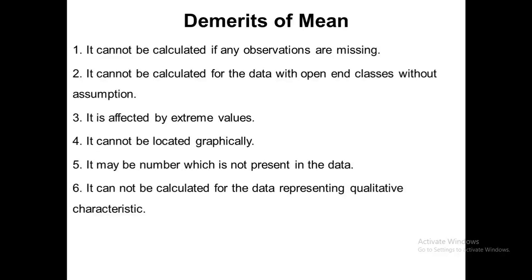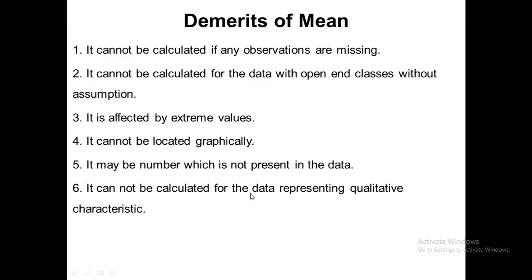These are the demerits of mean. It cannot be calculated if any observations are missing. It cannot be calculated for data with open-end classes without assumption. As we have already discussed, it is affected by extreme values, and it is very difficult to locate it graphically. It may be a number which is not present in the data. For example, if we calculate the mean of 2, 3, 4, 6, 7 and 8, the mean value will be 5, which is actually not present in our data.